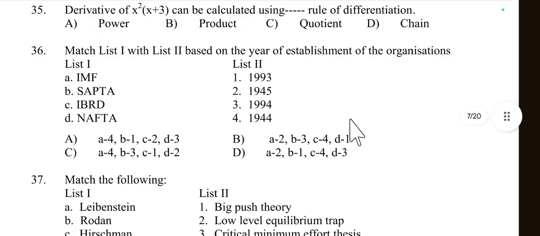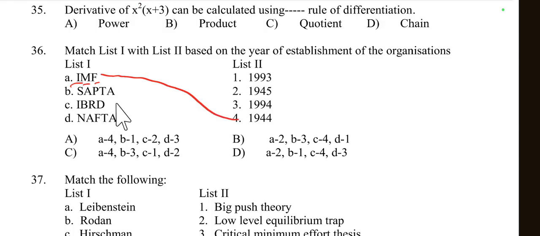Then question number 36, list 1 and list 2. Based on the year of establishment of the different organizations: IMF, full form International Monetary Fund, was established in 1944.